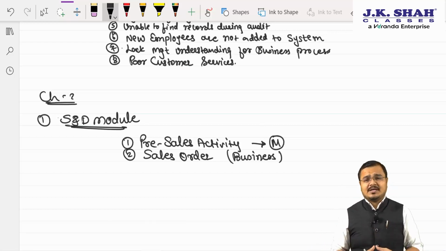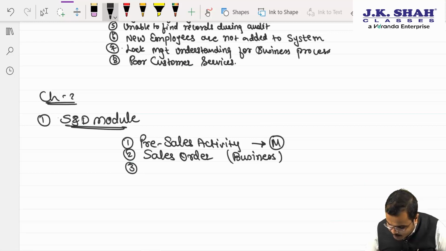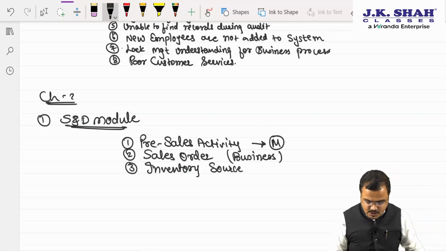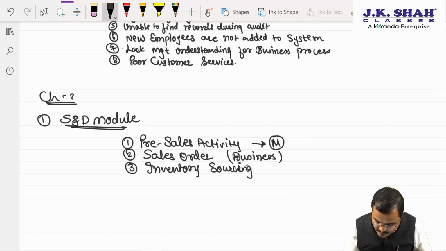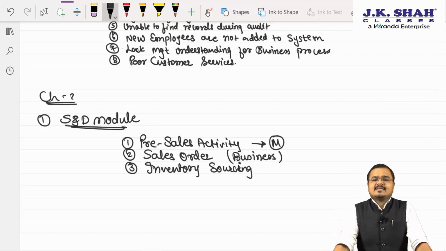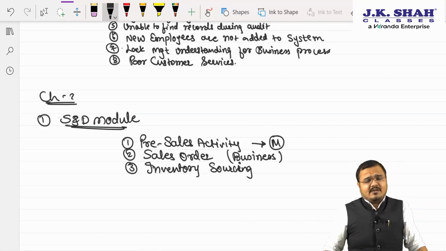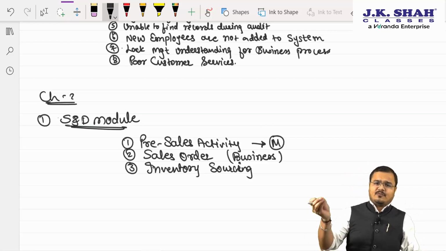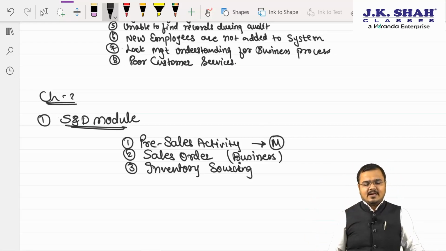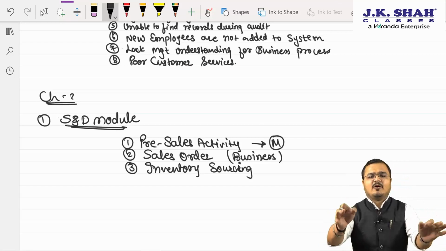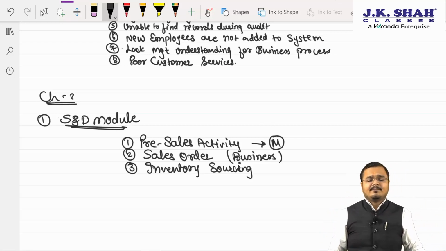Sir, inventory sourcing. We have to identify from where the inventory will be purchased, or whether it is available or not. Inventory sourcing, or we can say sourcing the best one. Inventory sourcing means making the inventory available for sale. So if it is available, we'll pick the product, pack the product and arrange transportation for sending to the customer. If it is not available, sir, we'll inform the manufacturing department and get the product ready. But we want the goods to be available for sale. That is called what? Inventory sourcing.